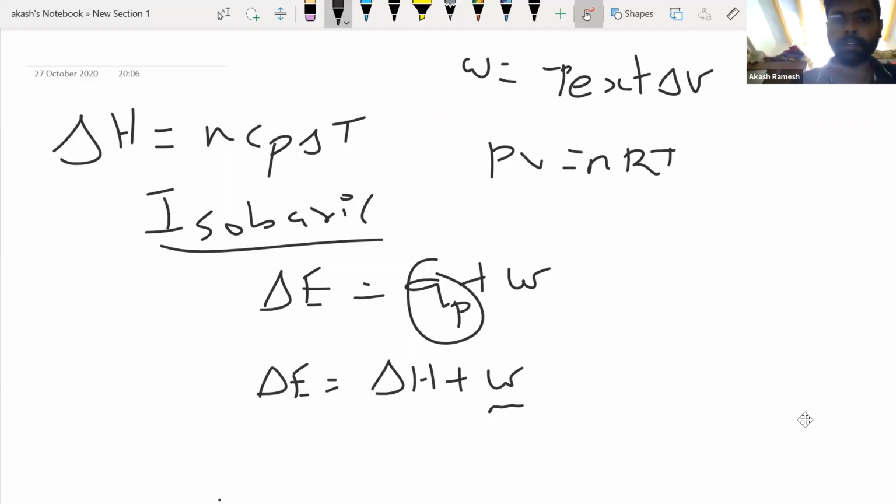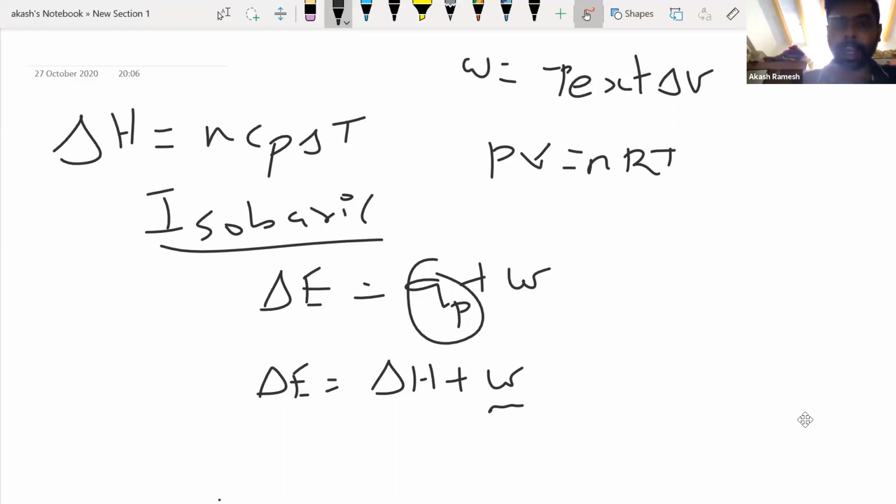We said that we are going to do this only for gases, because ultimately we are dealing only with gases. That's why we are able to use the ideal gas equation. If it was solid or liquid, we would not be able to use this equation.